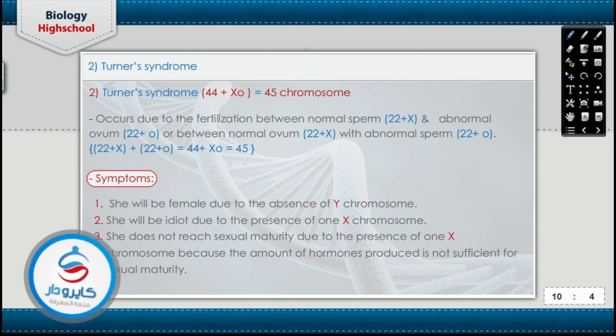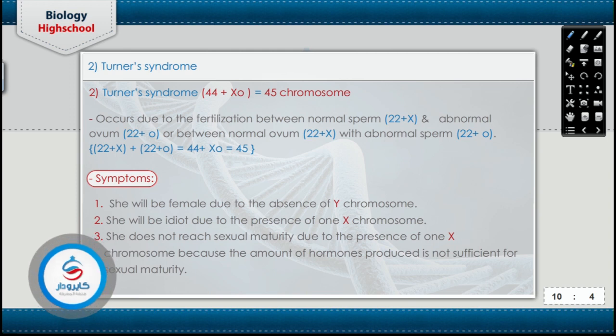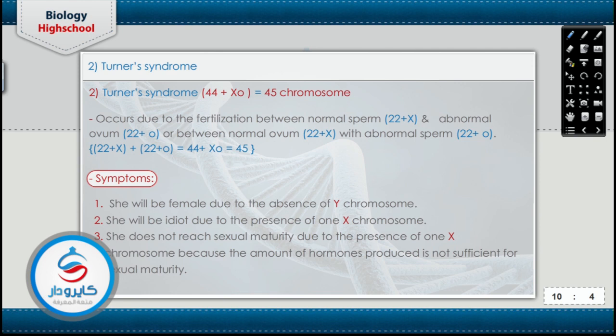من حيث المبدأ لما اجي اشوف الـ chromosomal structure 44 XO مفيش Y، اتفقنا مفيش Y تبقى فيميل، يبقى لما اقول Turner syndrome is female هقول due to the absence of the Y chromosome. But also she will be idiot. The idiocy is due to the absence of the X chromosome. And also, one X chromosome is not enough to produce a sufficient amount of female sex hormone, so she can't reach sexual maturity. في symptoms كتير قوي للترنر سيندروم، لكن اللي المفروض نعرفهم بس الجزء الصغير ده.